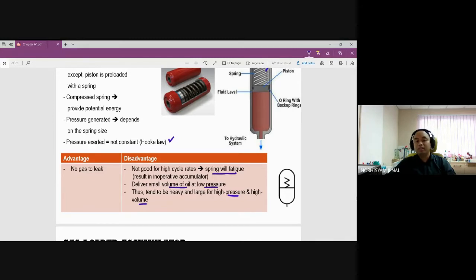And the system is the same as just now. The spring will provide the pressure and the force. If the liquid in the hydraulic system overcomes that pressure, it will fill with liquid. When the pressure in the system is lower, the spring will push upward. So we have the spring, and we also have the separation.